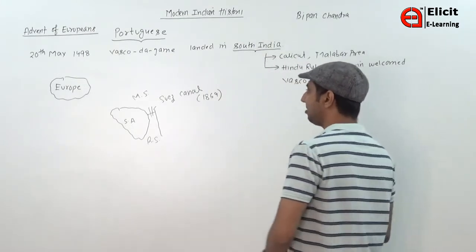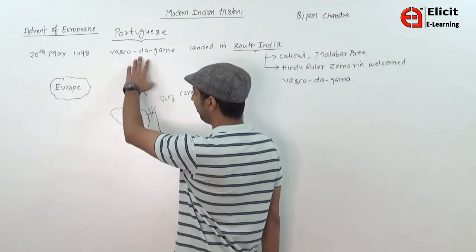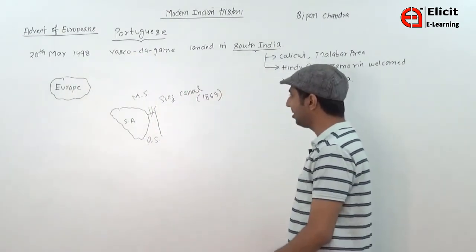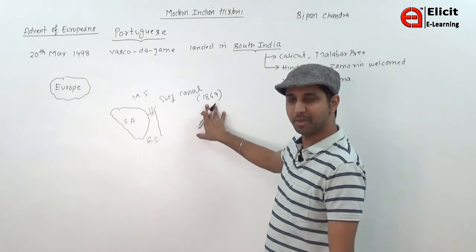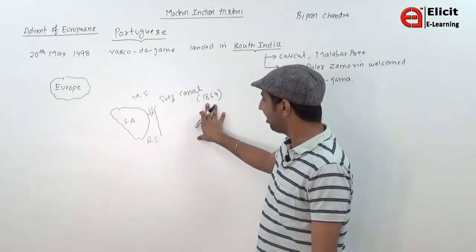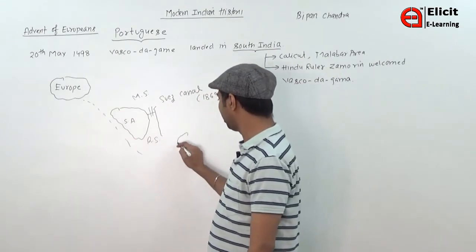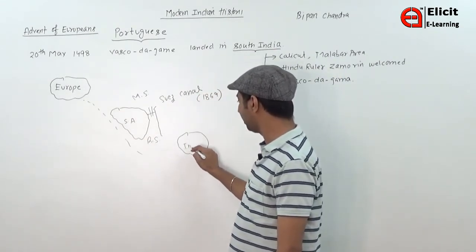Now Europeans came to India. Vasco da Gama came to India in 1498, before the establishment of the Suez Canal. So Europeans had to travel a very long sea route. This is India.